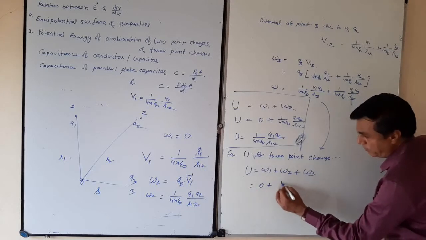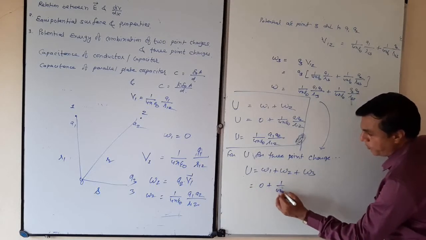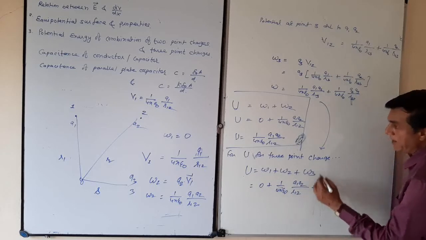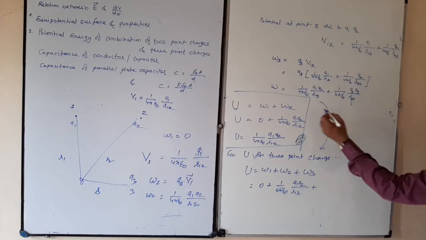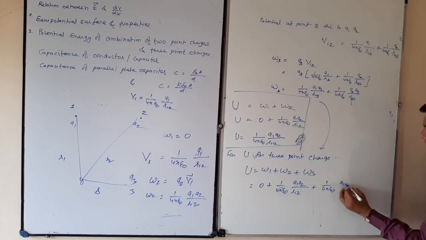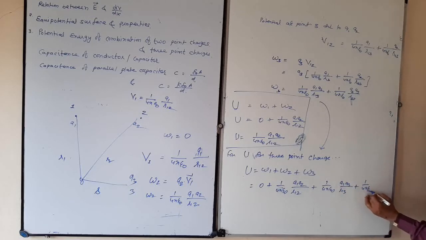So 0 plus W2, which is 1 upon 4 pi epsilon 0 Q1 Q2 upon R12, and W3, already calculated, is 1 upon 4 pi epsilon 0 Q1 Q3 upon R13 plus 1 upon 4 pi epsilon 0 Q2 Q3 upon R23.